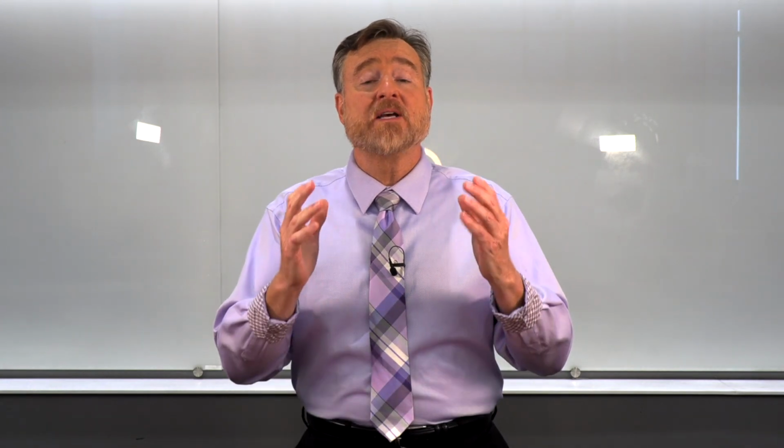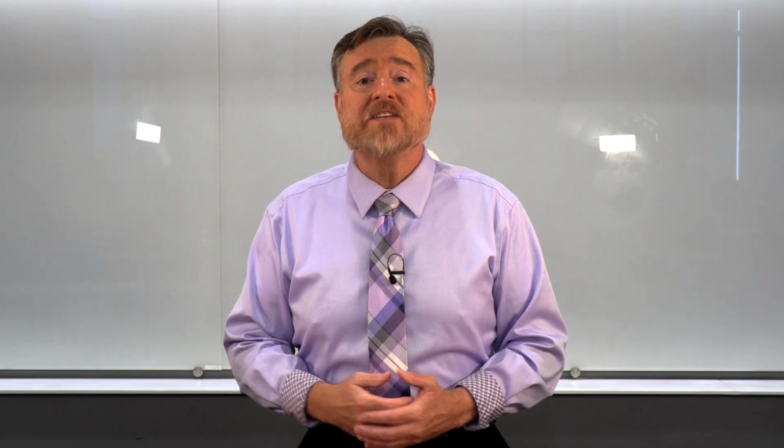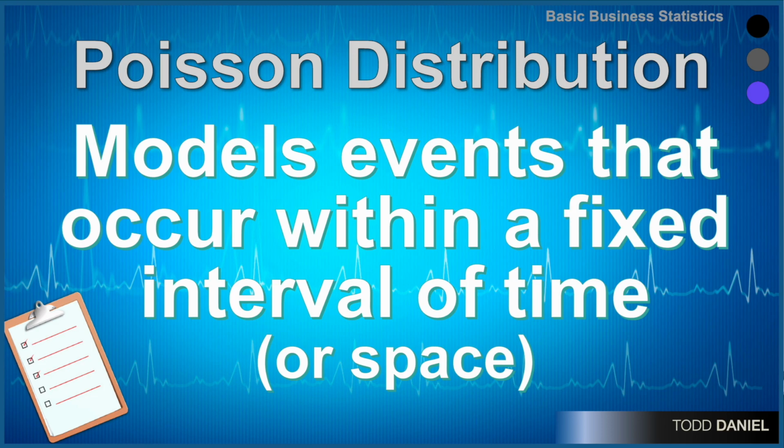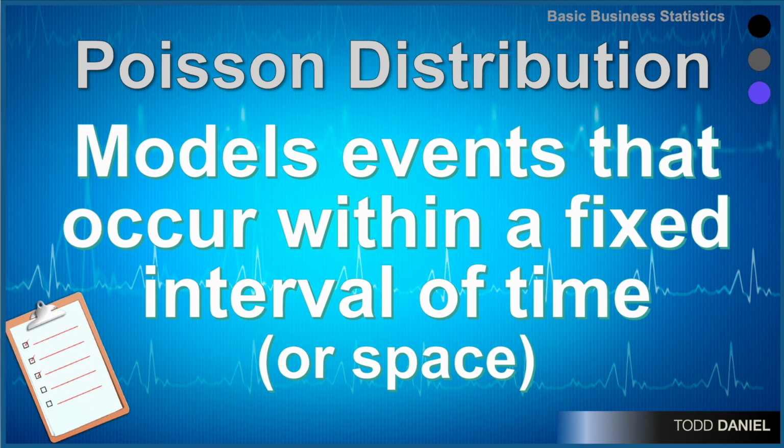Perhaps my favorite discrete probability distribution, if for no other reason than its name, is the Poisson distribution. A Poisson distribution models events that occur within a fixed interval of time, such as the number of cars arriving at an intersection within every hour. We can also use a Poisson distribution to model events occurring over a fixed interval of space, such as the number of leaks that occur per mile of oil pipeline.